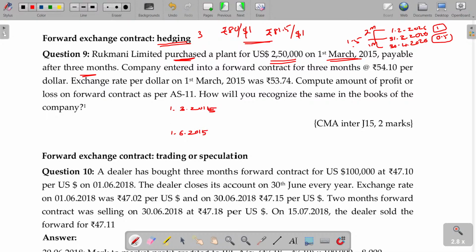Now what about the year end? 31st March 2015 will be the year end. This is the tenure of your forward contract. In that, 1 month falls in this current year itself, and 2 months fall in the next year.